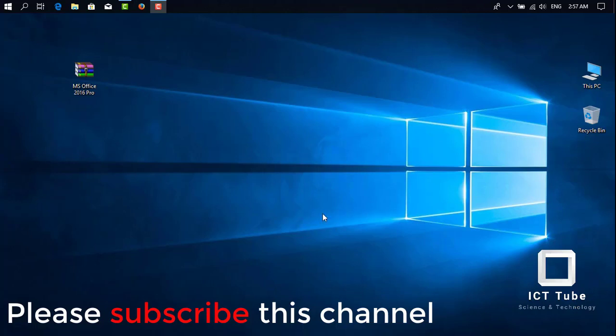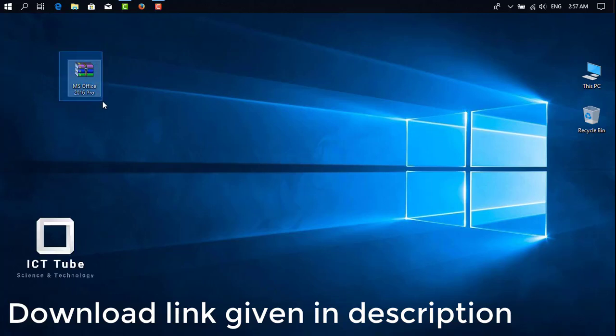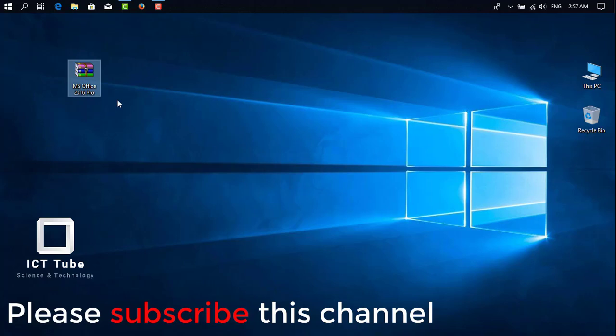Viewers, if you want to install MS Office on your PC, then you have to download MS Office. I have already downloaded it, and you can download it from the Microsoft website, or I have given a download link in my description. So you can download from anywhere, or you can use my link.